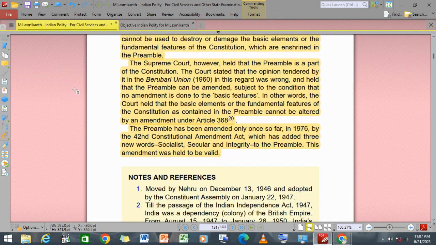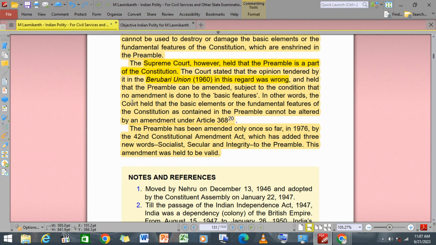The Supreme Court, however, held that the preamble is part of the Constitution, and the court stated that the opinion tendered in the Berubari case in this regard was wrong.